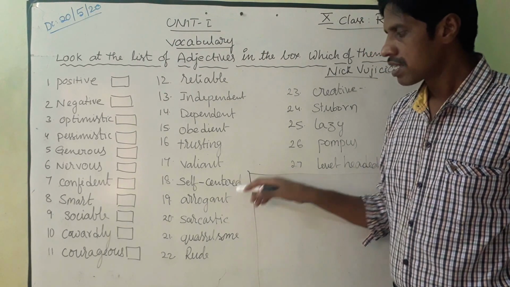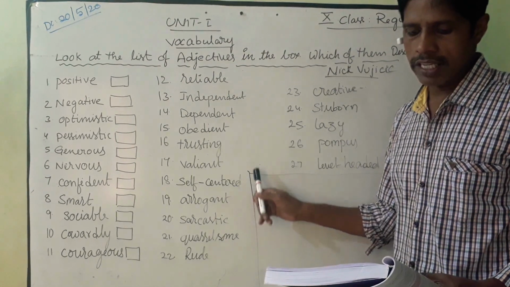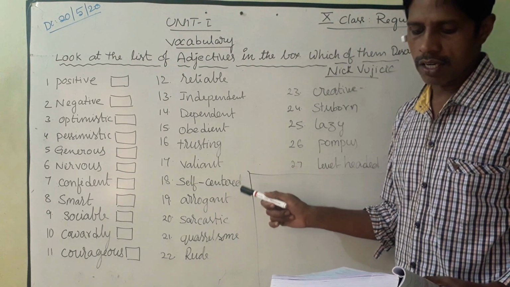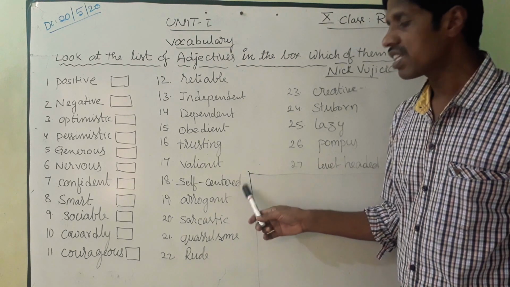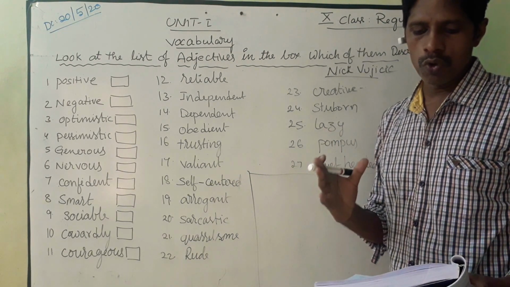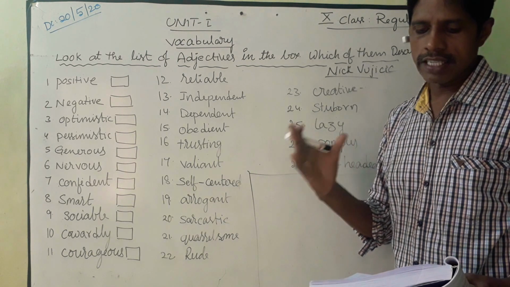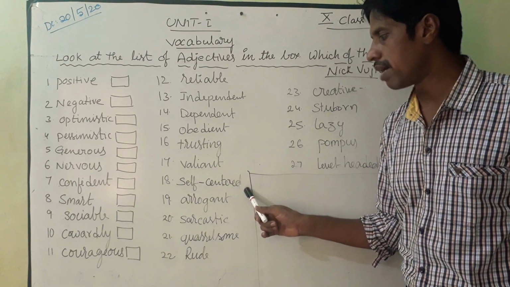And next one, self-centered. That means paying so much attention to oneself that one does not notice what is happening. That is a self-centered man.